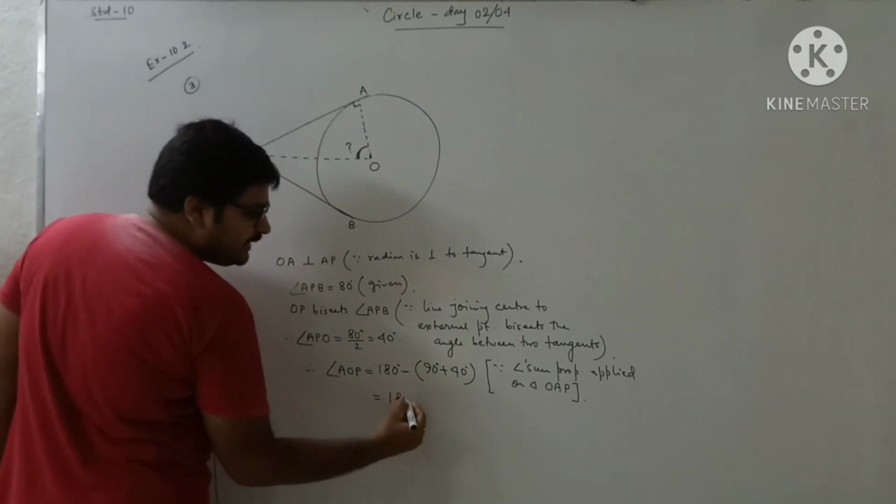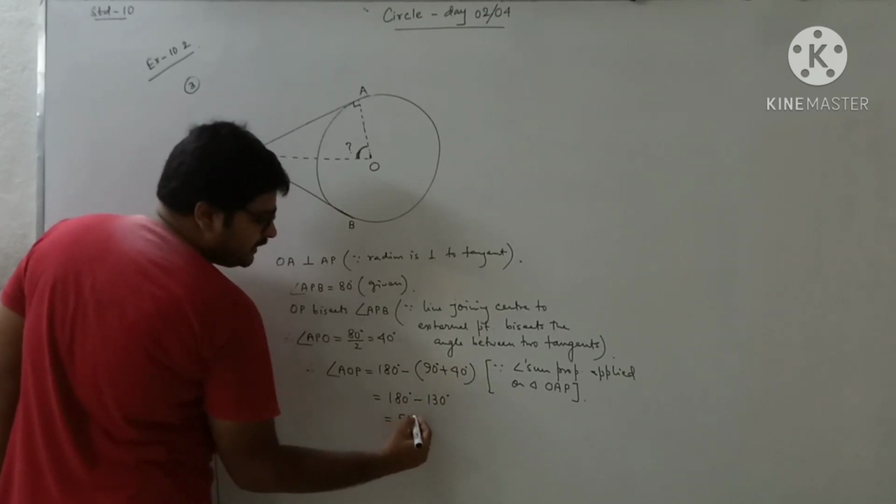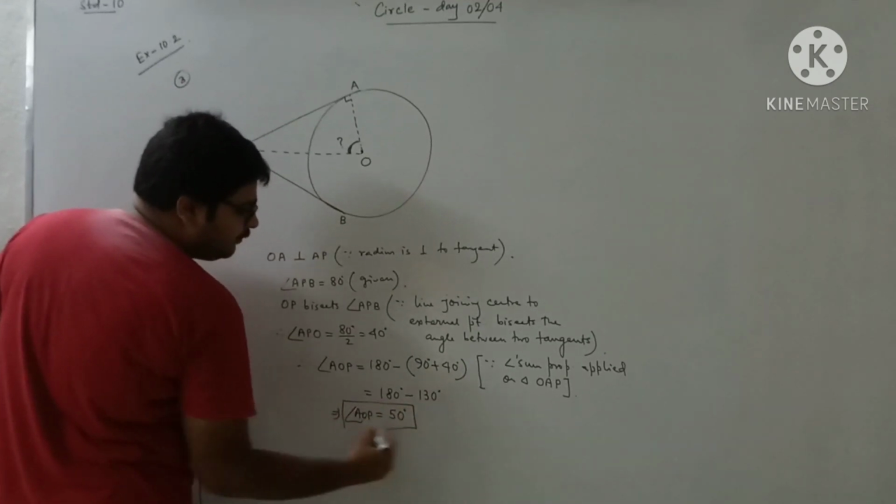So it is 180 degrees minus 130 degrees, which means 50 degrees. So that is our answer, the value of angle AOP.